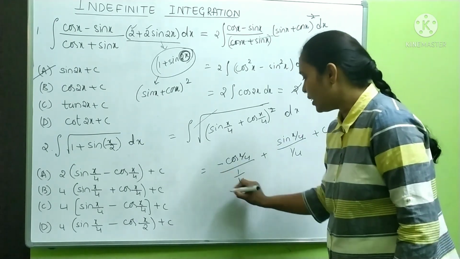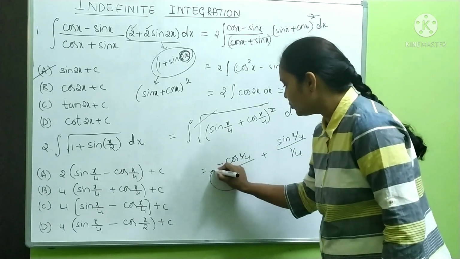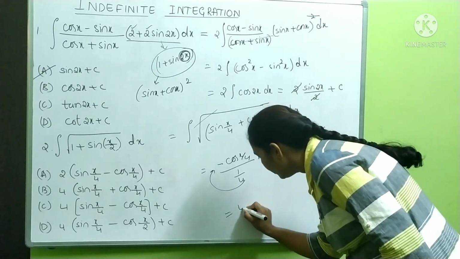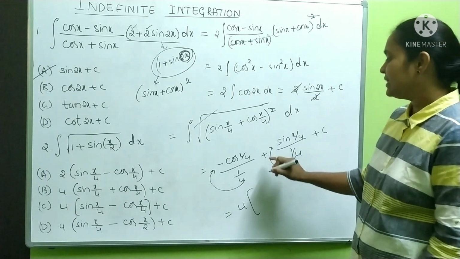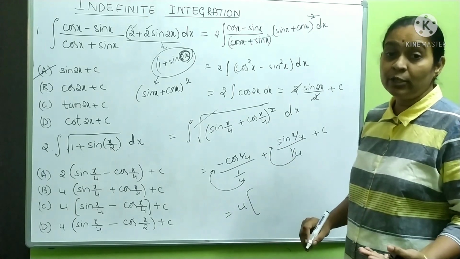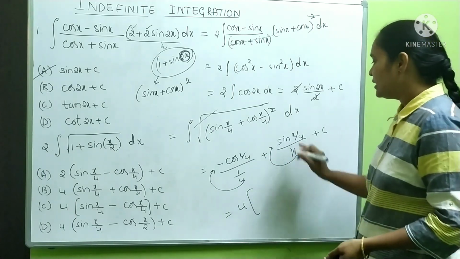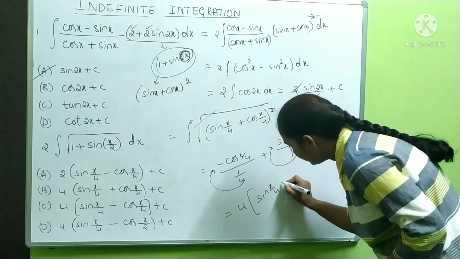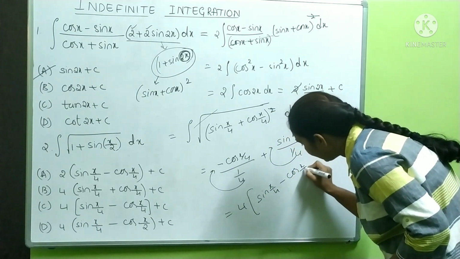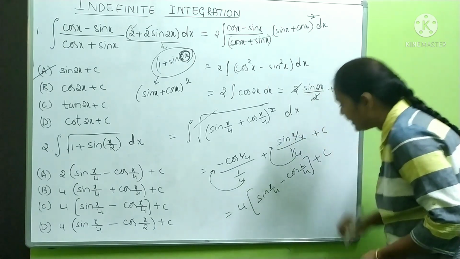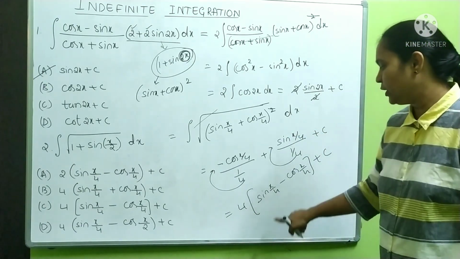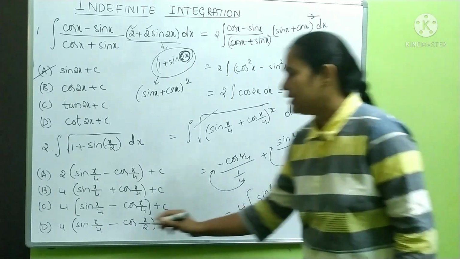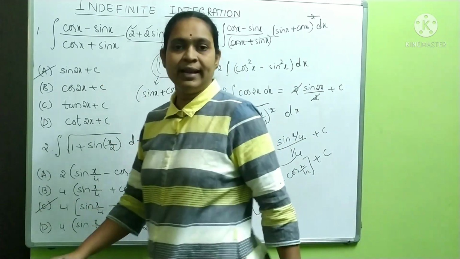See, this 4 comes to the numerator, 4 comes to the numerator, here also 4 comes to the numerator. So it is going to become 4 into, since we are in the habit of writing the positive sign first, I will write it as 4 into sin x by 4 minus cos x by 4 plus c. So our answer is 4 into sin x by 4 minus cos x by 4 plus c. So this is going to become our answer.